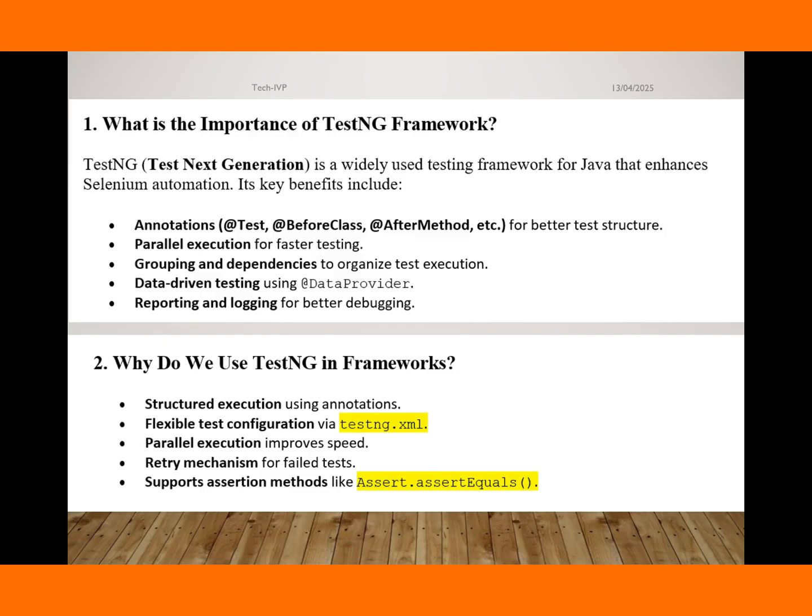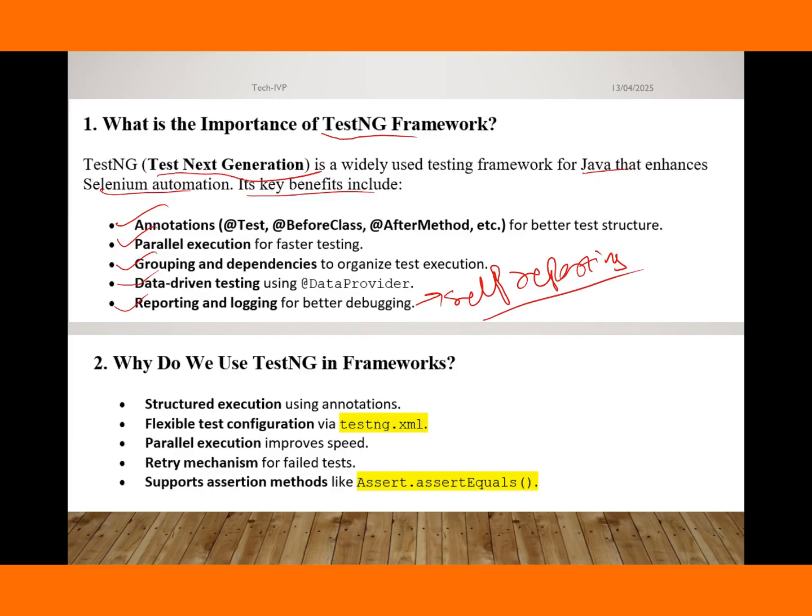So guys, let's start. The first question is, what is the importance of the TestNG framework? Let's see first what TestNG is. TestNG means Test Next Generation, a widely used testing framework for Java that enhances Selenium automation, and its key benefits are annotations, parallel execution, grouping, data-driven testing, and reporting and logging. TestNG has a self-reporting mechanism.